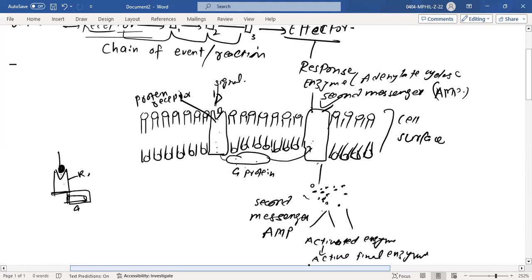At the end of this, there would be a response, and that response would be a metabolic change. So what we have learned here is that this chain of events is a signaling cascade.